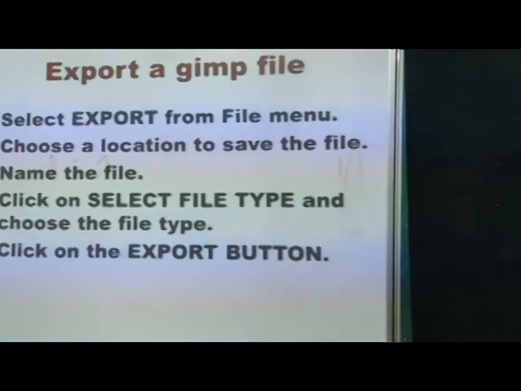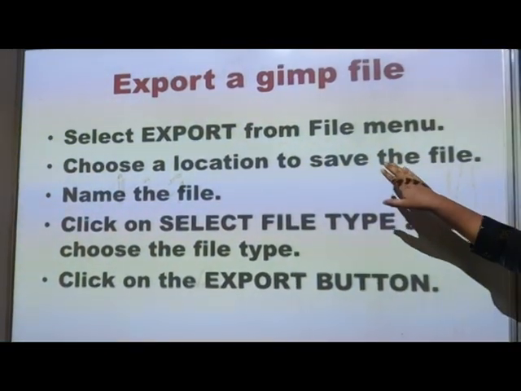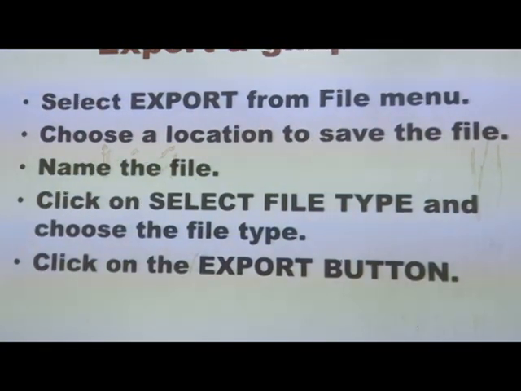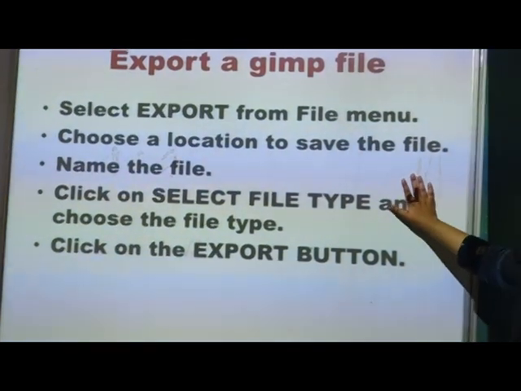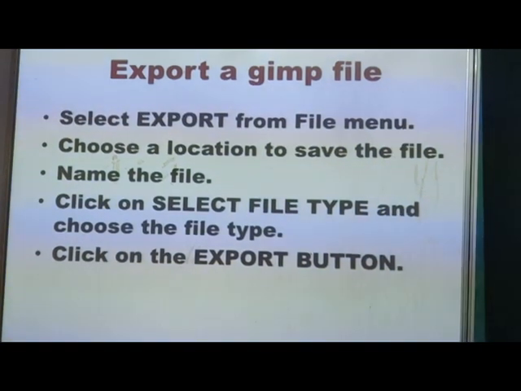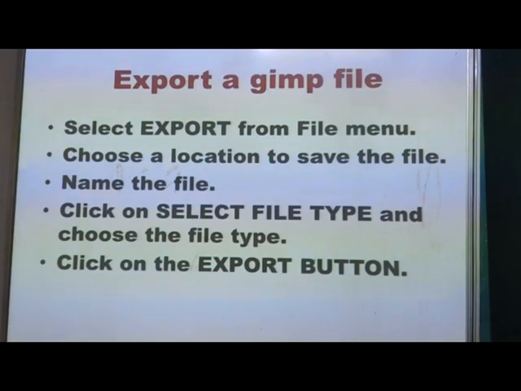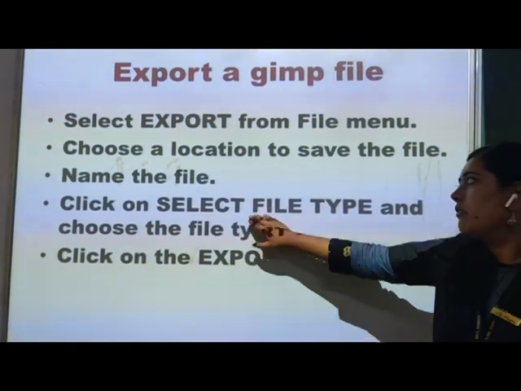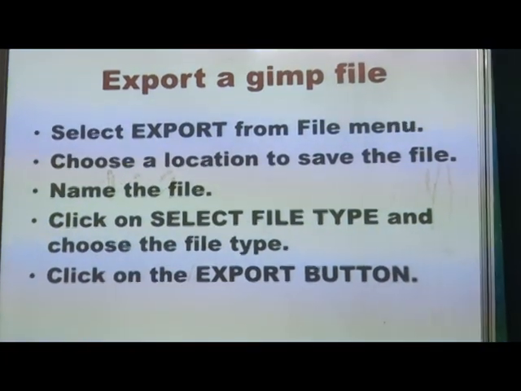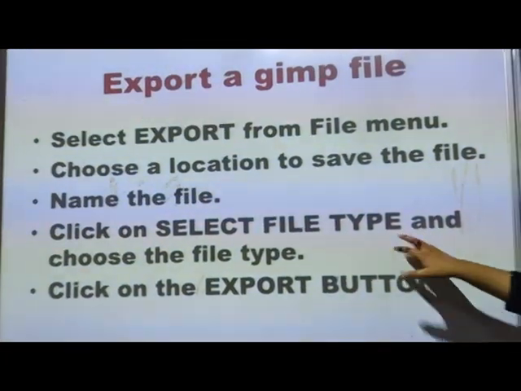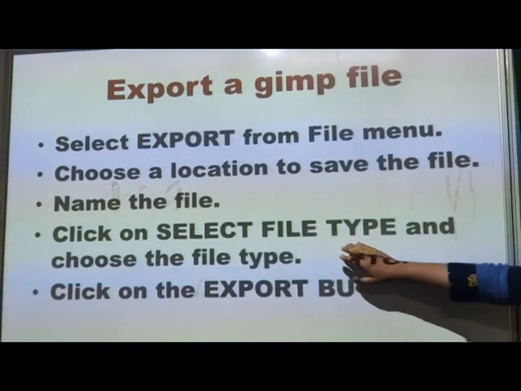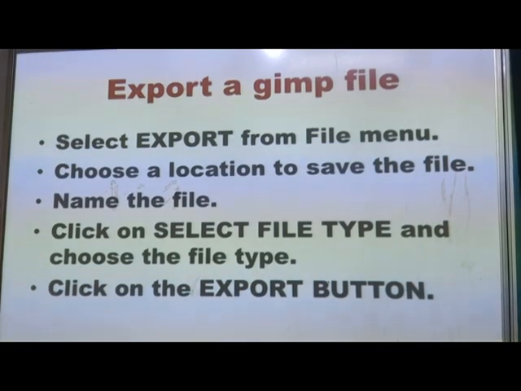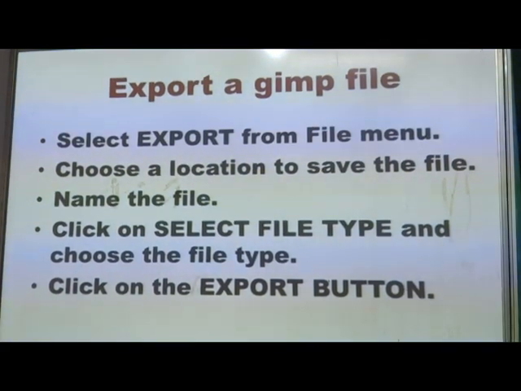Just check it out. We need to select Export from the File menu. In the File menu, you can see an Export option. Click it and choose the location to save the file. We can save the file in the required place. Now we can give a name to the file. And after naming the file, we can select the file type option. If we need to save the image in any other format, we can choose the file type. Okay, and then we can click the export button.